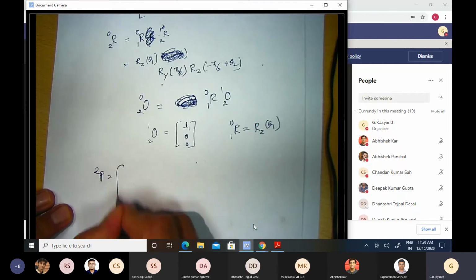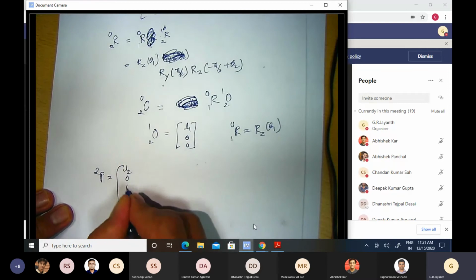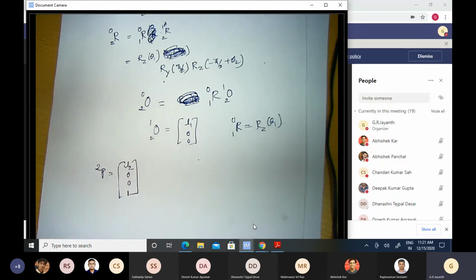It was just the generalized vector. P2 was simply L2 0 0, and then I have to pad it up with this 1. That's it. Okay, so you could have written it out in a few seconds.